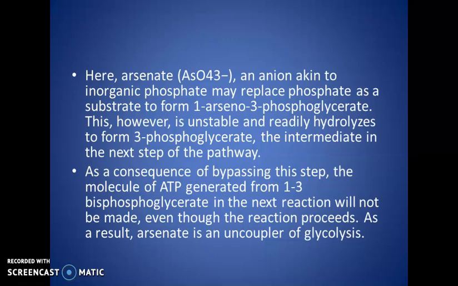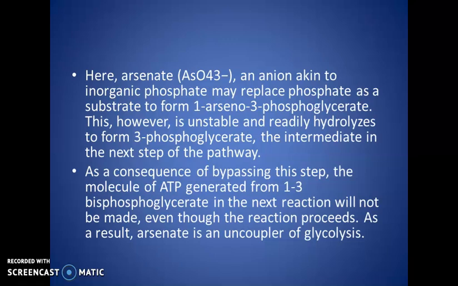So what happens is that glyceraldehyde 3-phosphate can be converted to 1,3-bisphosphoglycerate, and this 1,3-bisphosphoglycerate is converted to 3-phosphoglycerate, an intermediate in the next step.